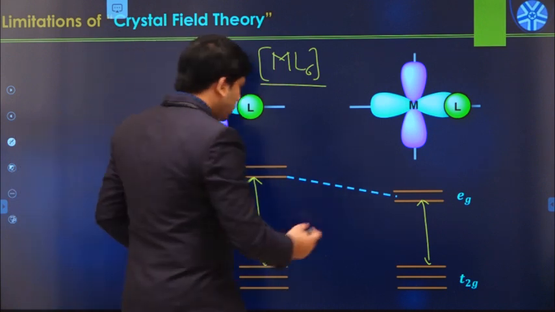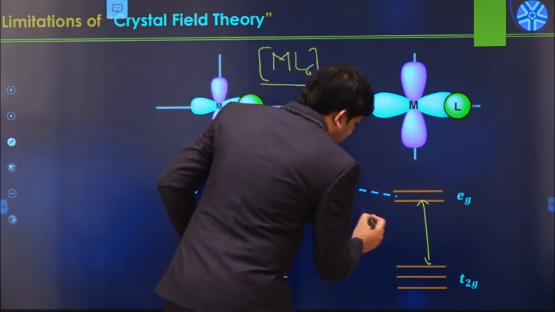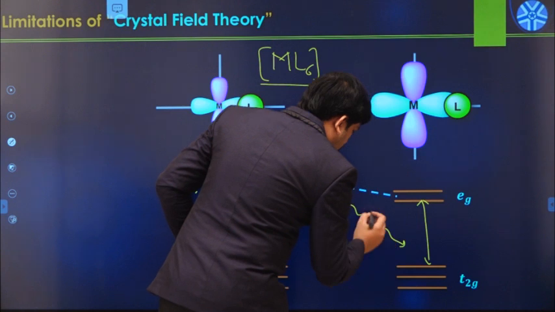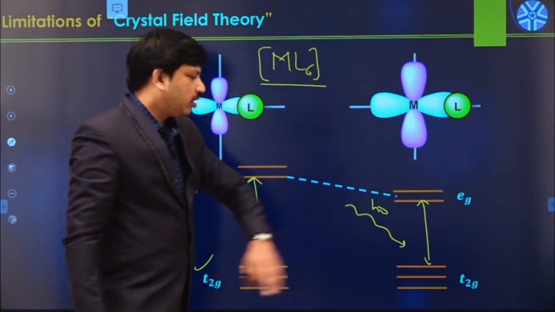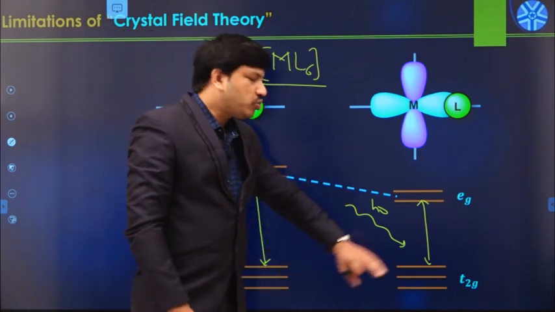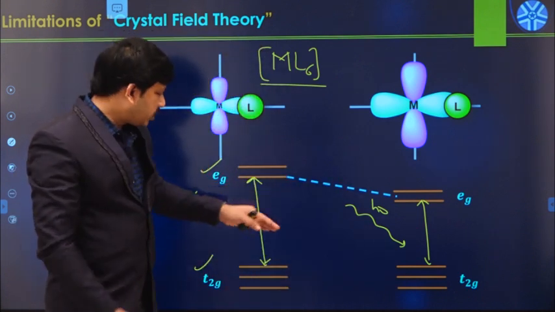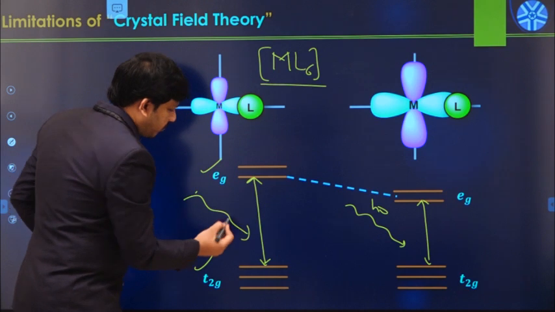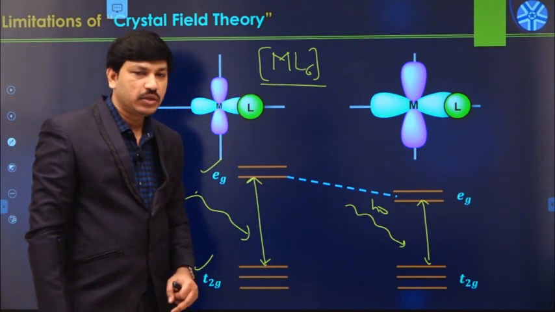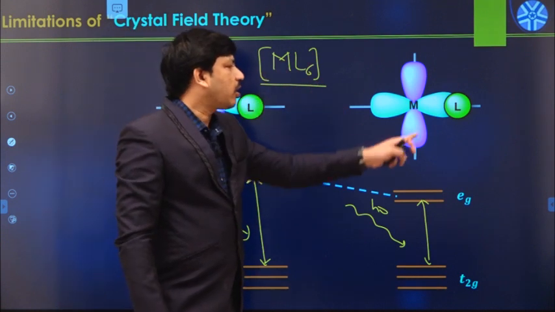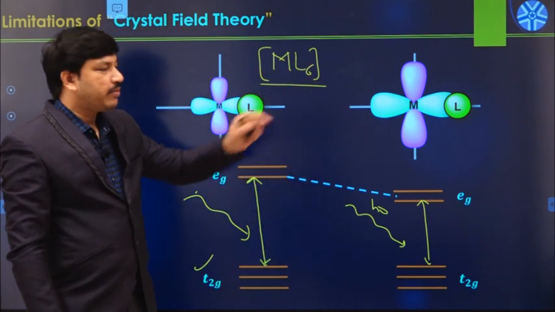Because of this, if you send light toward the metal complex, it absorbs a different wavelength. We expect some other wavelength because we assume a higher energy gap, but it actually absorbs lower energy only. That is mainly because of the cloud expansion effect in metal complexes.